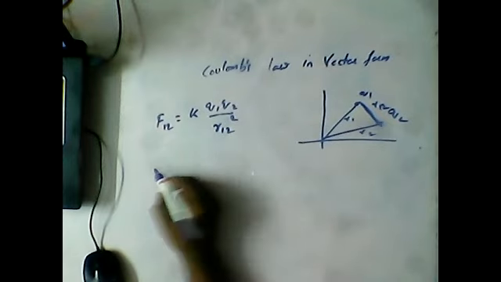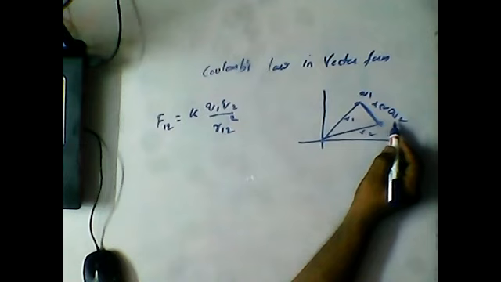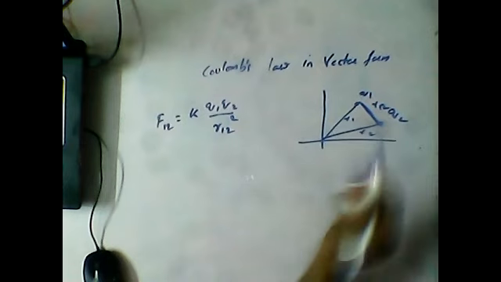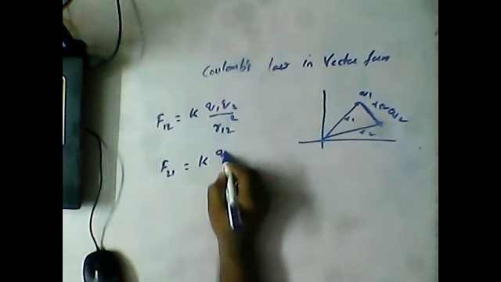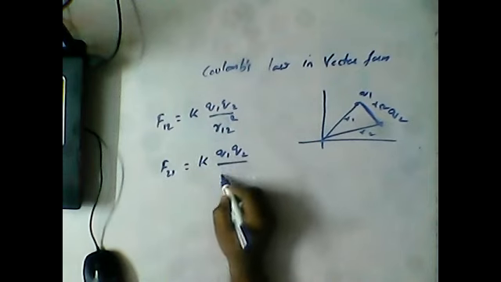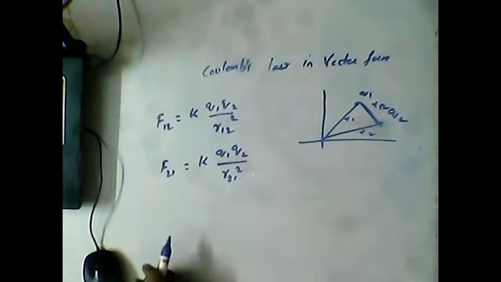And similarly, the force exerted by the second on the first one, F21, will be given by K into Q1 Q2 by R21 square. Clear?